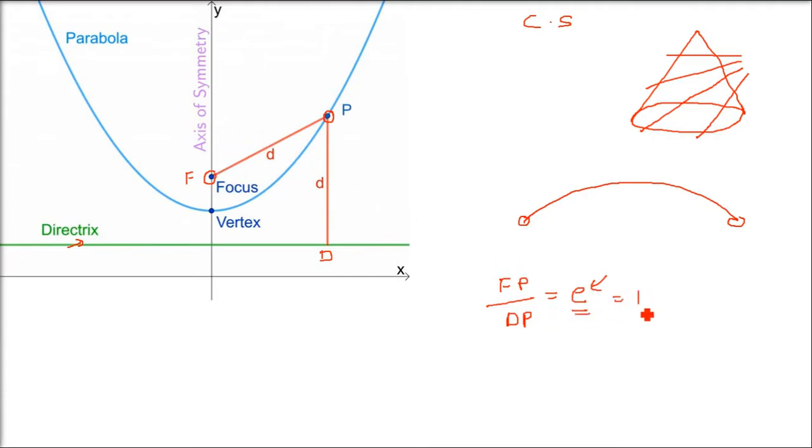In a parabola, eccentricity is 1, that is FP equals PD. Both distances are the same, because e is 1. The distance from the fixed point and the distance from the fixed line of any moving point is always equal, and that forms a parabola. This is one of the forms, and there are 4 different forms possible, which we are going to discuss.